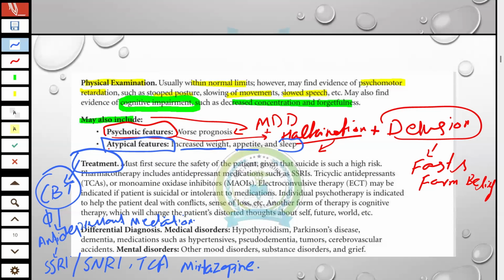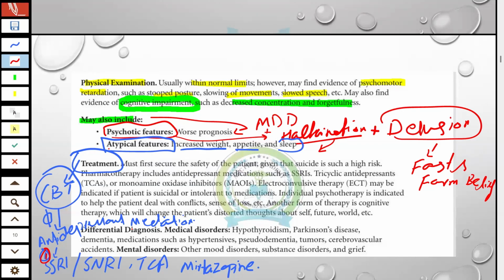So in antidepressants, always first line is SSRI. If we choose a first line antidepressant, SSRI always comes first. Then if SSRI is ineffective, because SSRI has many major side effects like GIT side effects or sexual dysfunction, and if the patient complains of sexual dysfunction, we have to change the drug into another class.